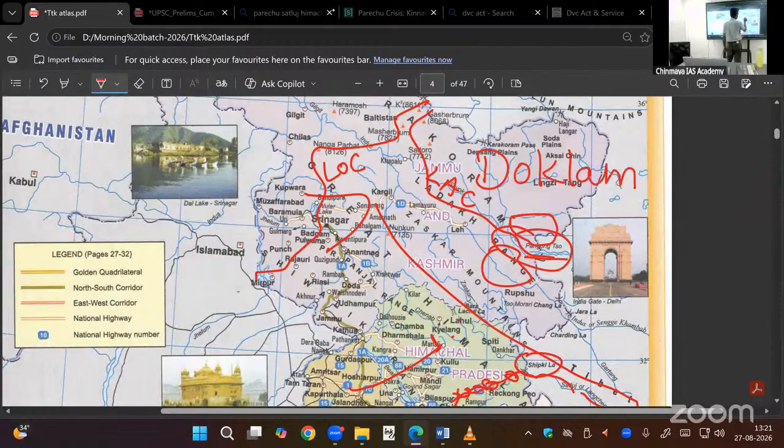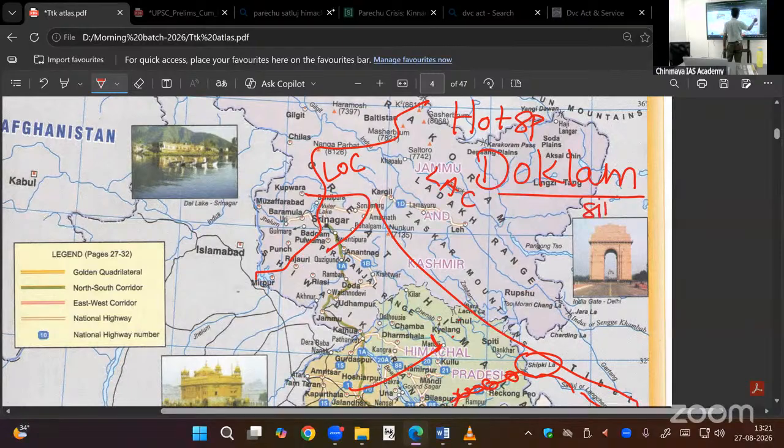Below that, write down Doklam in Sikkim, hot springs, and Pangong in Ladakh Union Territory. Now it is Ladakh only. Ladakh Union Territory. Pangong and hot springs.